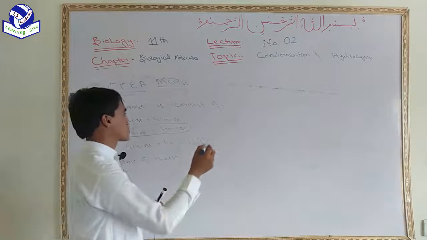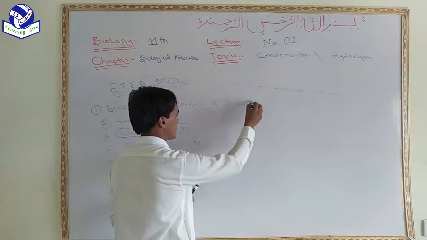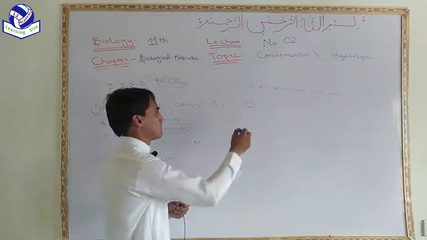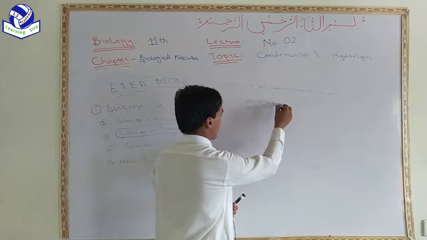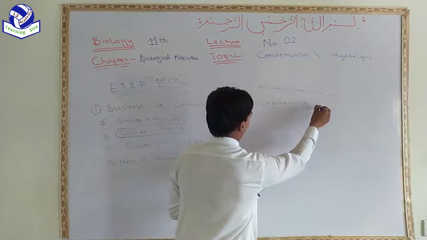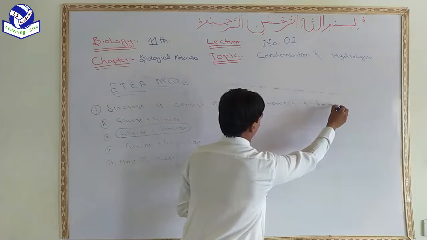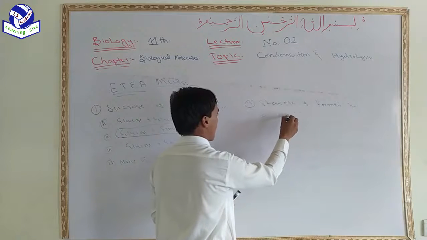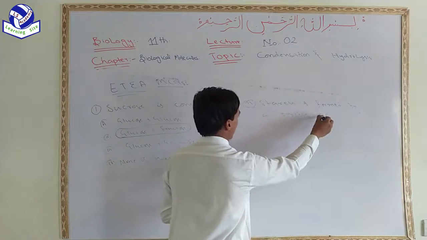The second MCQ related to today's topic is: starch is formed by a process called.